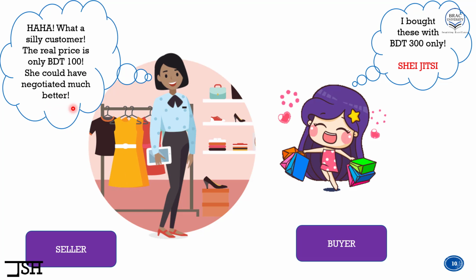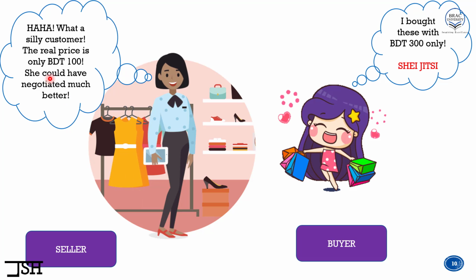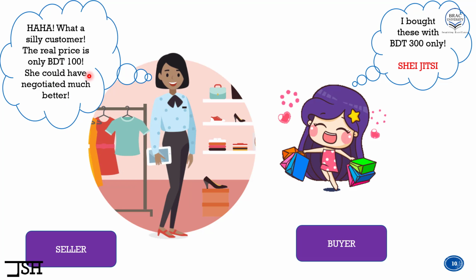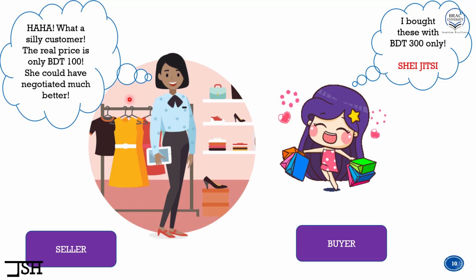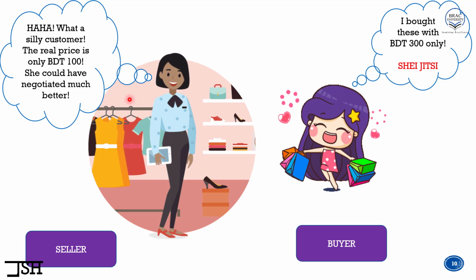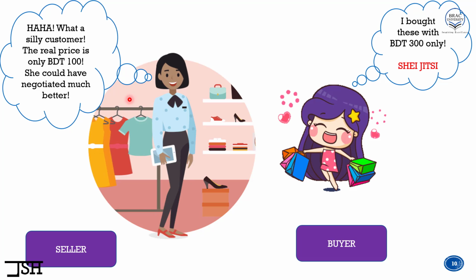So see what happened? The actual price of the dress is much lower, which is BDT 100 only. But because of the anchoring bias, we did not negotiate with the seller very much. When we saw that the price of the dress is BDT 300, the customer was thinking that yes, ami jitsi. I am buying this dress at a much cheaper price because 300 seems much less compared to 500. So that's the problem with anchoring bias.